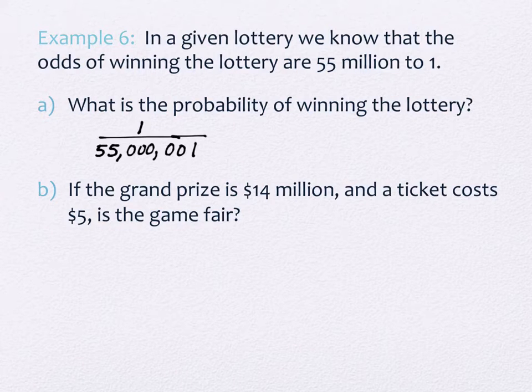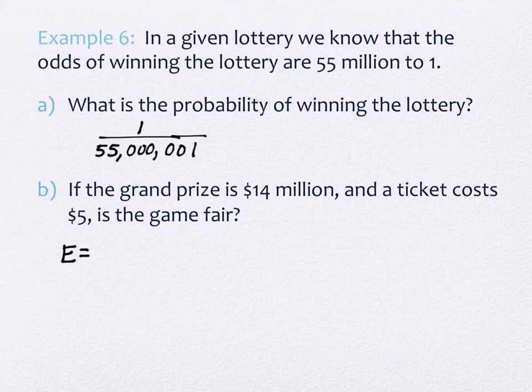Okay. If the grand prize is $14 million and a ticket costs $5, is the game fair? So fair games have to do with whether the expected value is 0. Now, it shouldn't be fair. Again, otherwise, like, what's the point in having the game in terms of somebody running it and paying their employees and so forth, right? That's not how it's going to work out. So we're going to examine that by doing the expected value.